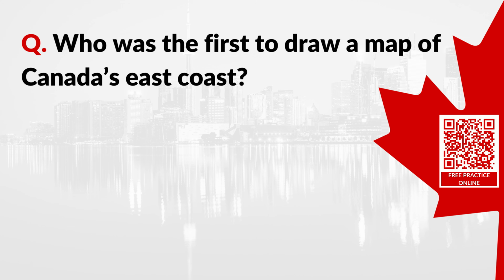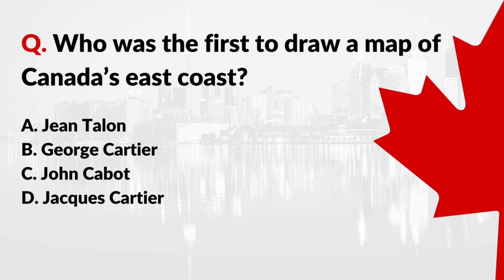Question: who was the first to draw a map of Canada's east coast? A. Jean Talon. B. George Cartier. C. John Cabot. D. Jacques Cartier. Correct answer: C. John Cabot.